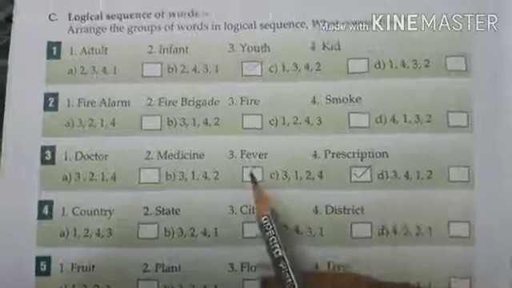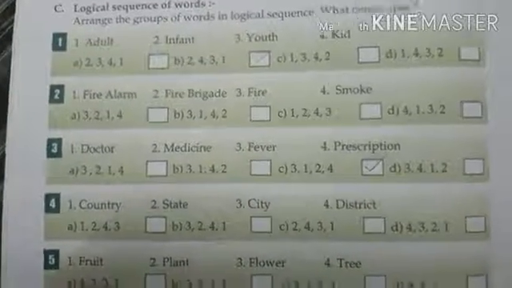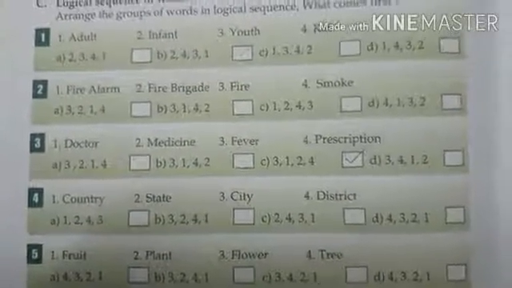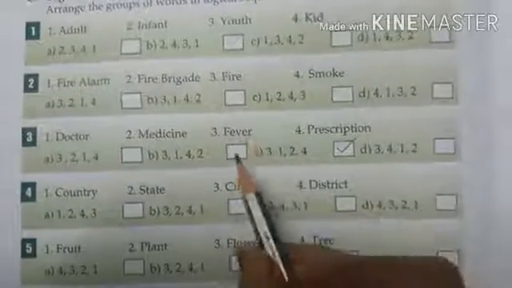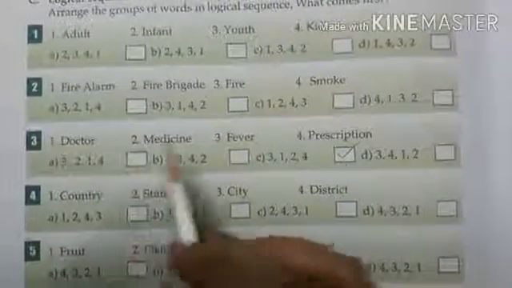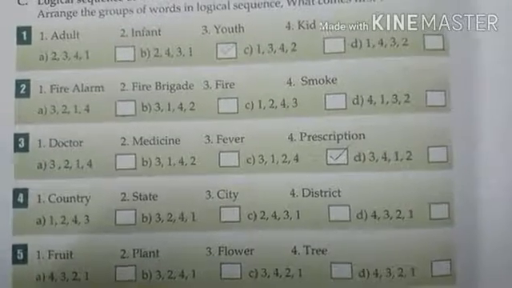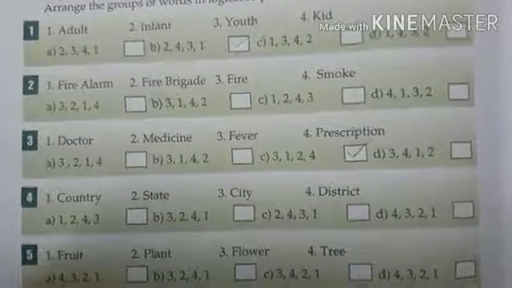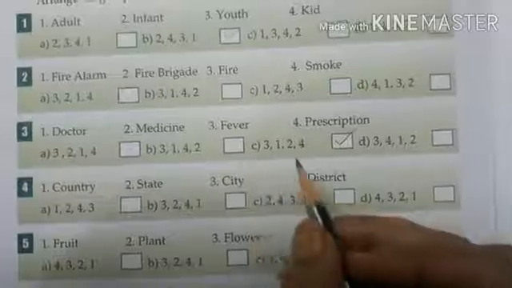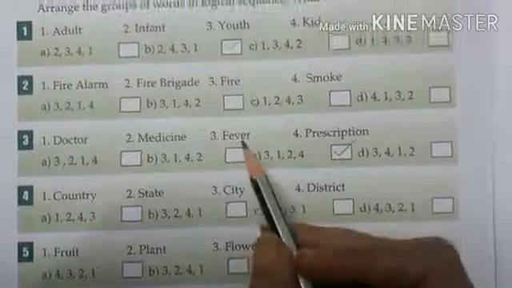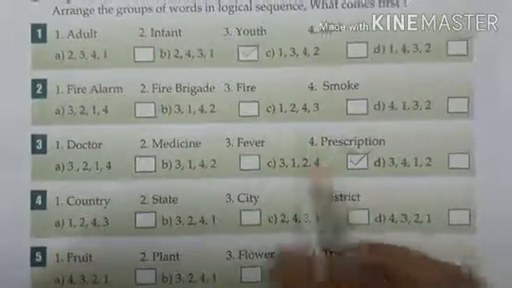Tick B. Then here: doctor, medicine, fever, prescription. The person will fall ill, so first is the cause. Then he will visit the doctor. Then the third stage is prescription, then medicine. The doctor will prescribe the medicine, then the person will take the medicine, then he will get cured. So 3, 1, 2, 4: fever, doctor, prescription and medicine.